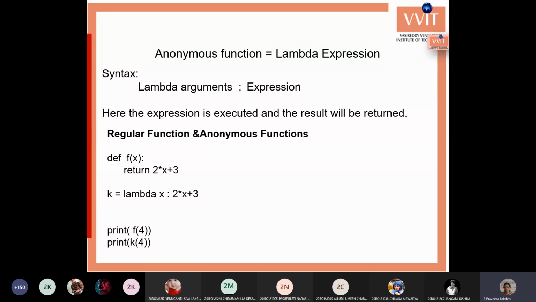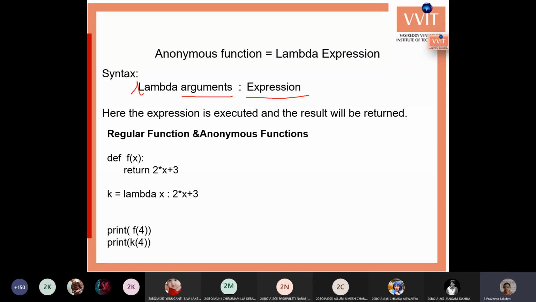Okay, this is the anonymous function, the lambda function declaration. Here we'll write like this: the lambda keyword, with L as a small letter, don't use the capital letter. Lambda, space, the required number of arguments, whatever number you require, written with comma separation, colon, your required expression. Whatever expression you want to apply on those arguments, you can write it. Only this is the lambda function. Okay, this is the syntax.